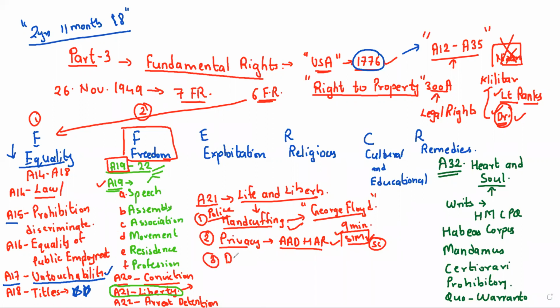Next, you have right to die with dignity. This is a little shocking. Every Indian has the right to die with dignity. What does it mean? Suppose there is a person who is an orphan, a very age-old person who doesn't have anyone to take care of his illness.